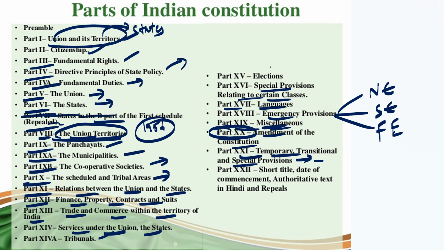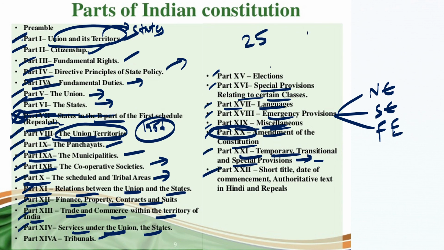So if we count how many parts there are, this is the first part, 1, 2, 3, 4, 5, 6, 7. So this one is repealed, deleted, so no need to count. This is the 8th, 9th, 10, 11, 12, 13, 14, 15, 16, 17, 18, 19, 20, 21, 22, 23, 24 and 25. So there are 25 parts as of now.